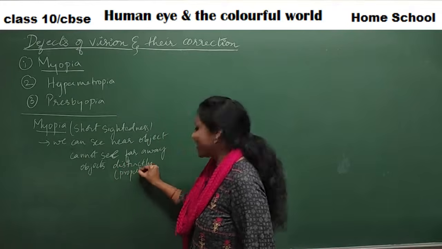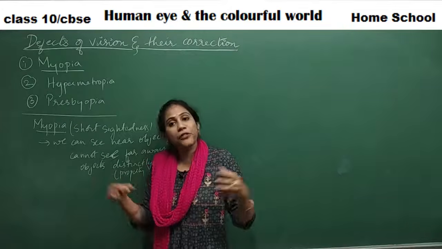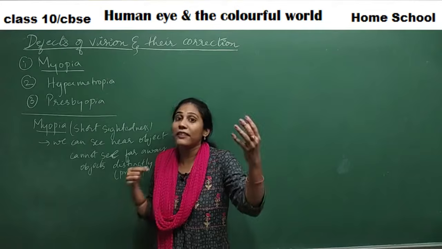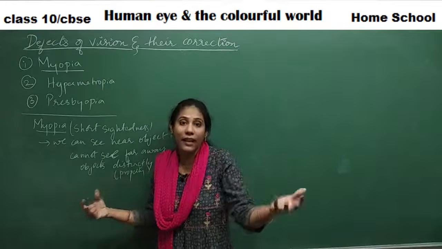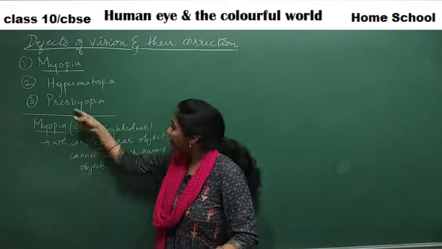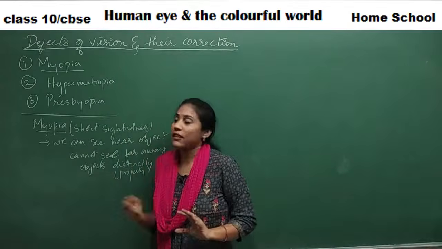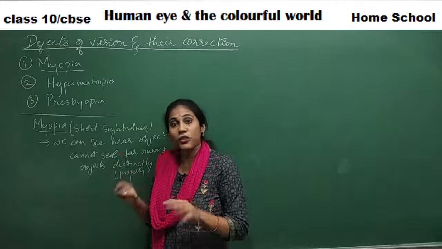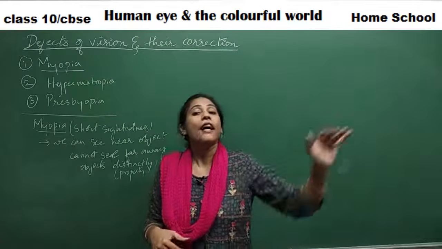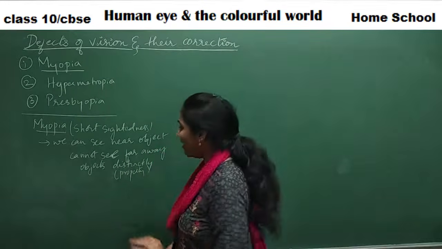So we can see the faraway objects, but they look blur. We have so many students in a school who, if they sit at the back, cannot see the board that clearly. The letters would look blur. Such a sight related problem is called myopia. Clear? So understand the definition carefully first. Short-sightedness in the sense what? Short means near things. Near things can be visible very, very clearly, while faraway objects cannot be visible clearly.